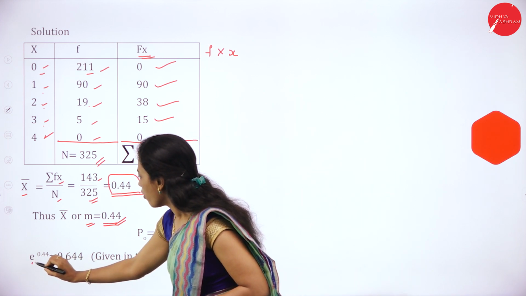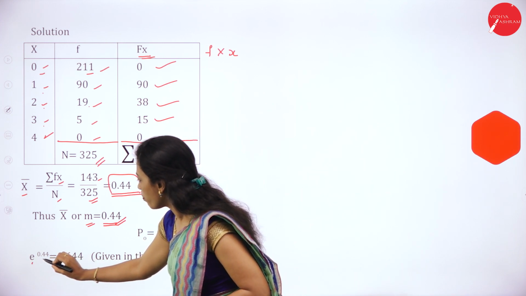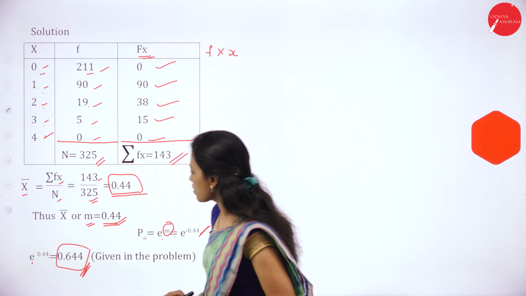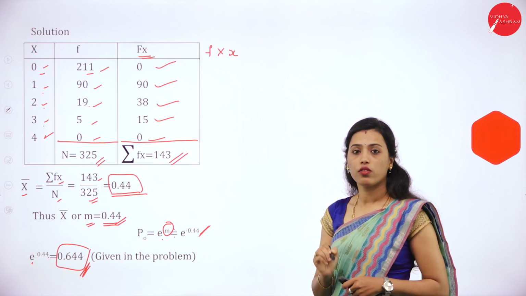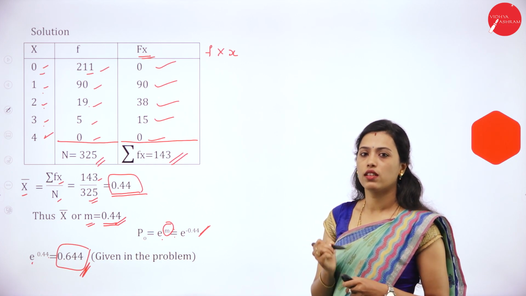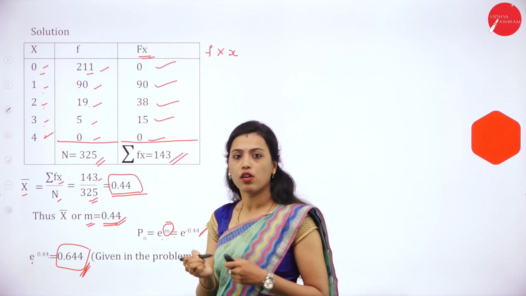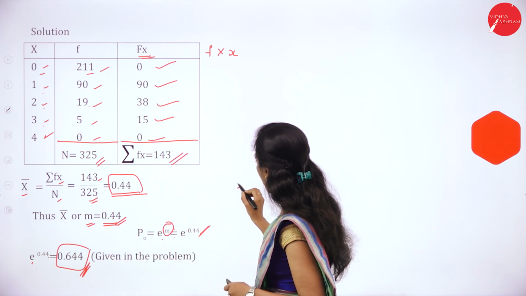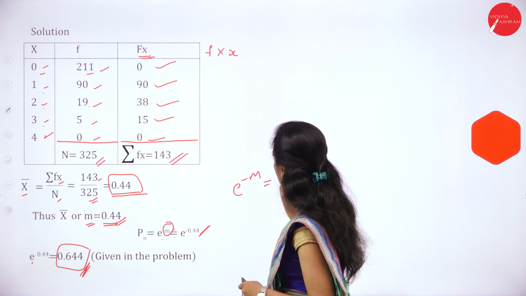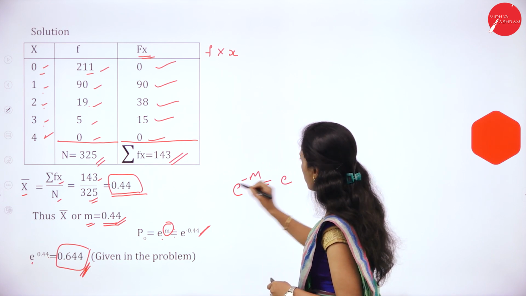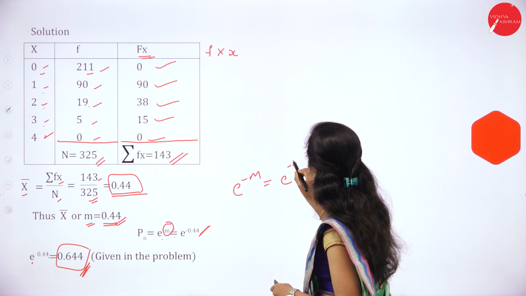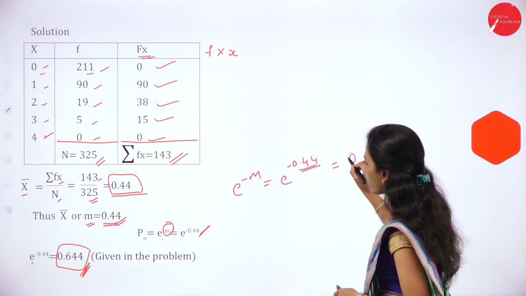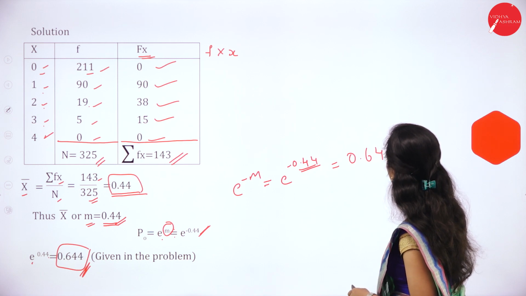Then for e to the power of 0.44 they have given the value, that is 0.644. If they have not given it in the problem, we have to see the table value. Here the e to the power of m value they have given. So e to the power of m, the mean, is 0.44, and that value is 0.644.